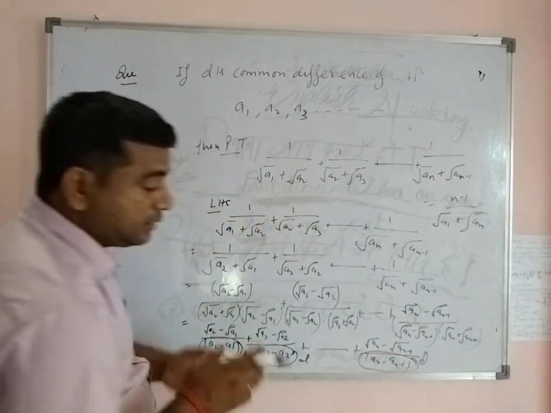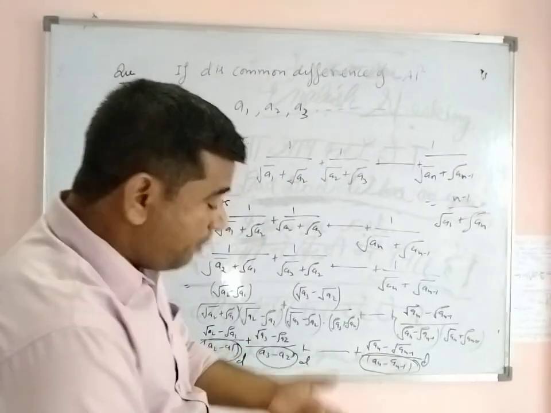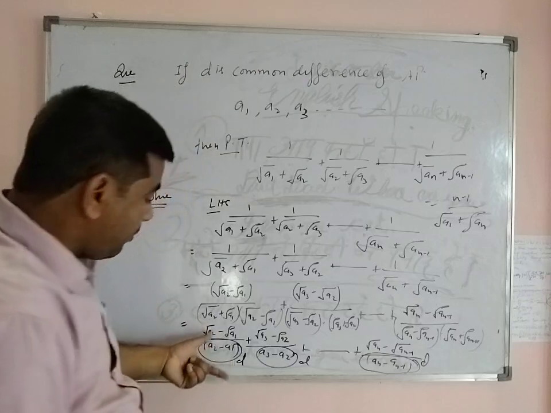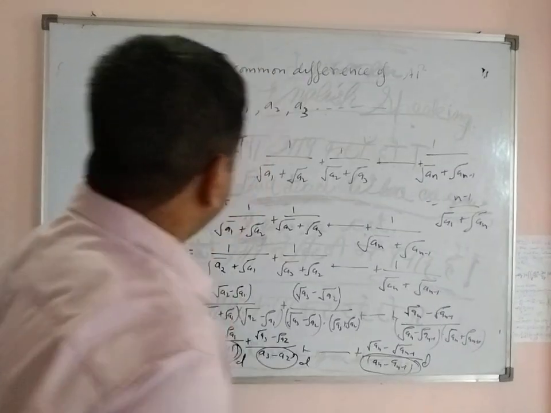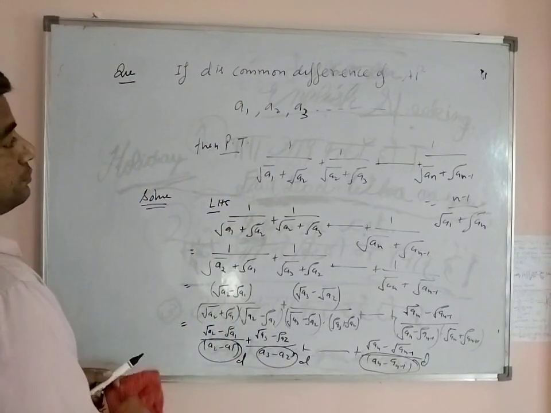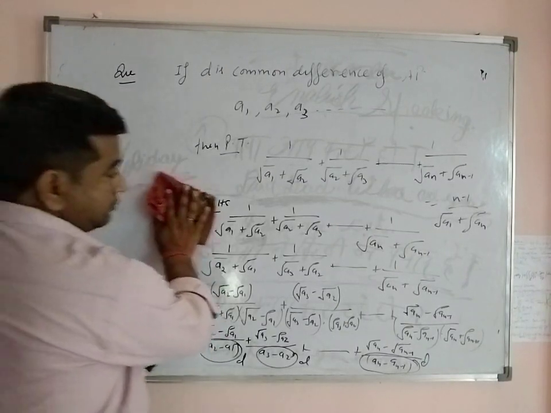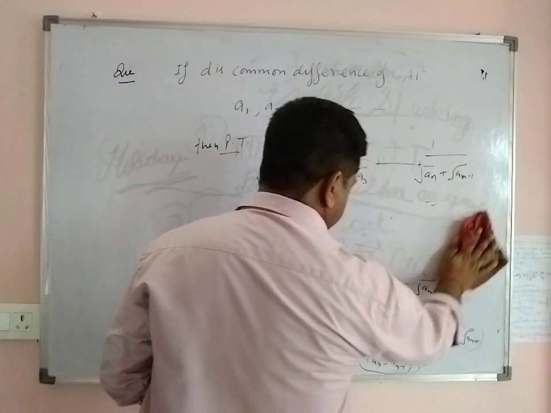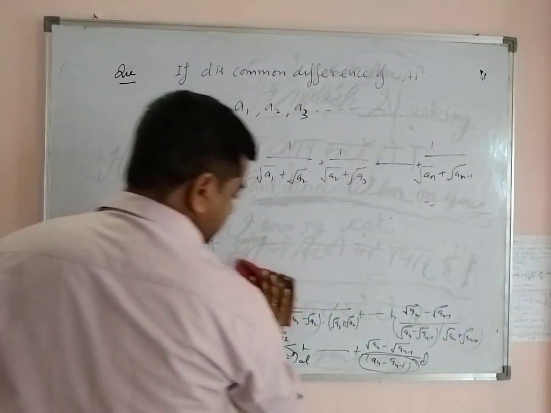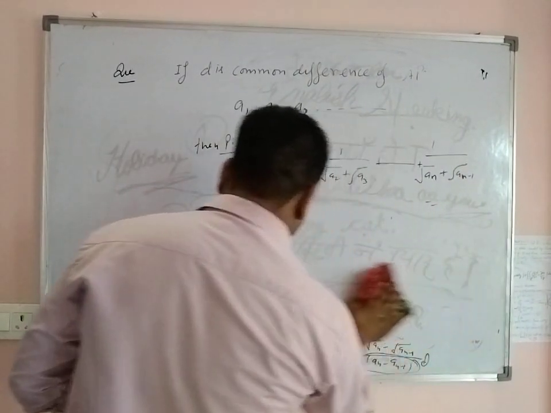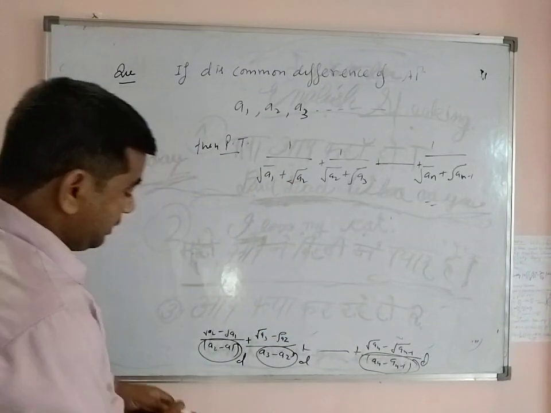So you will take 1 upon d common outside.